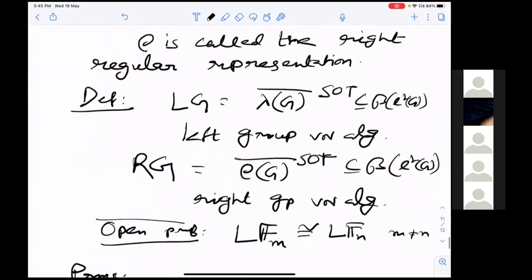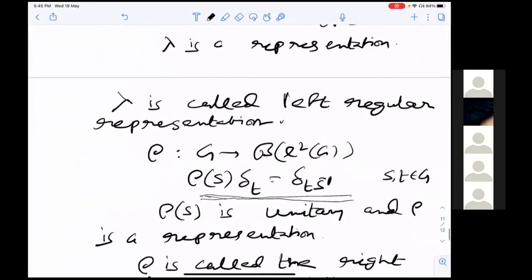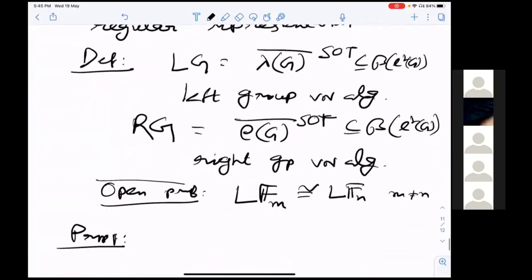But even for discrete groups, there are huge open problems. And so we will see various properties of this group von Neumann algebra now.